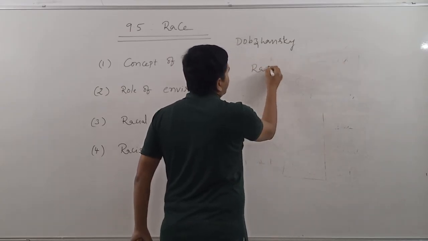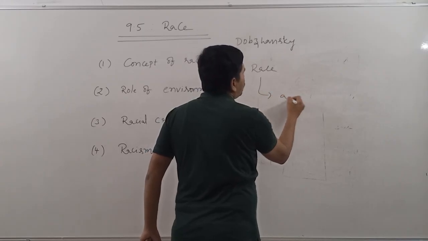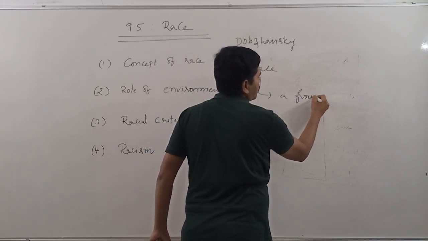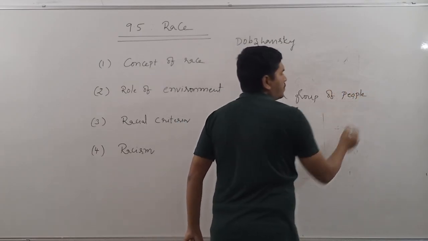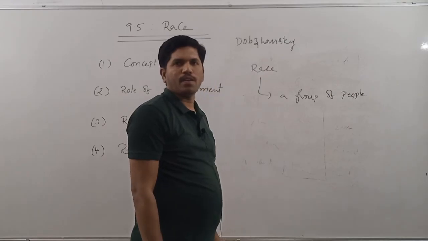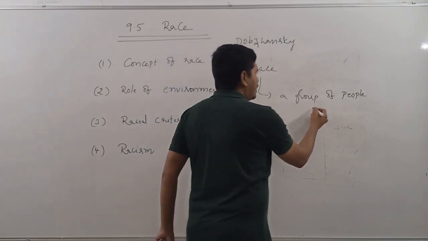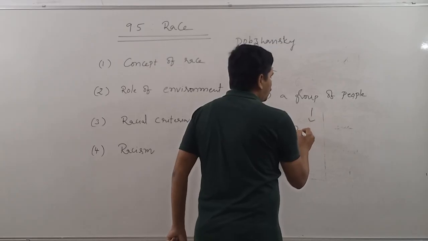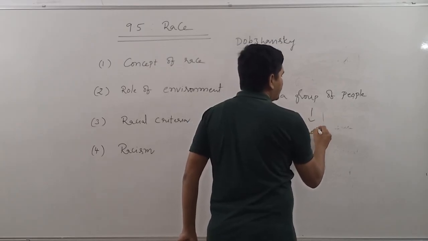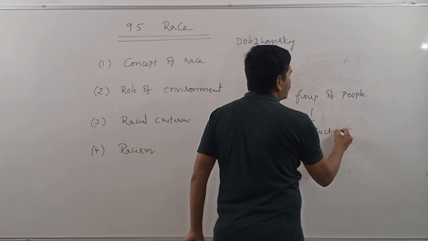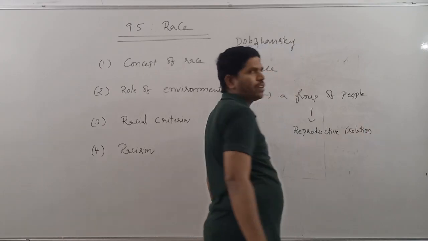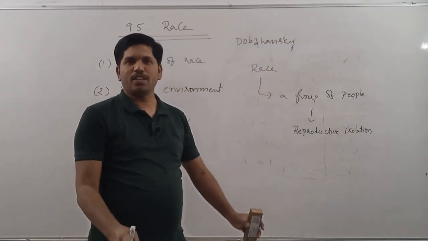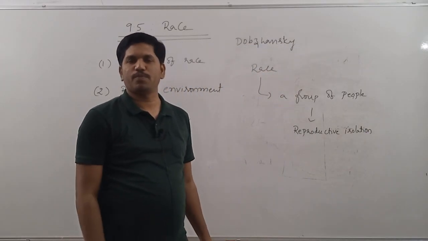A race is nothing but a group of people, which is characterized by reproductive isolation. That means they are isolated from the reproduction point of view.